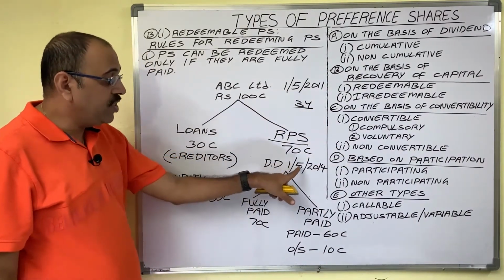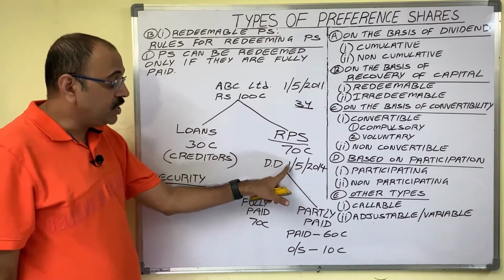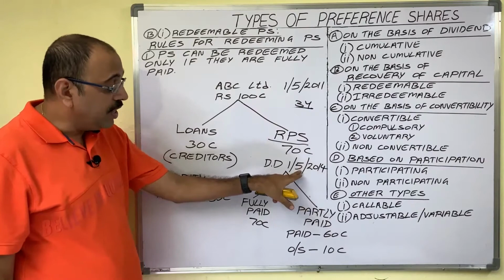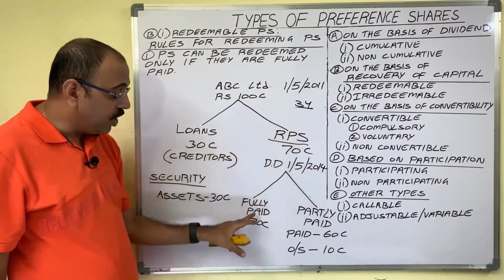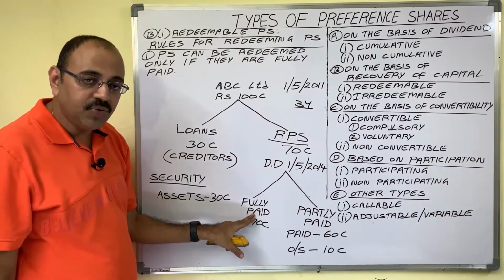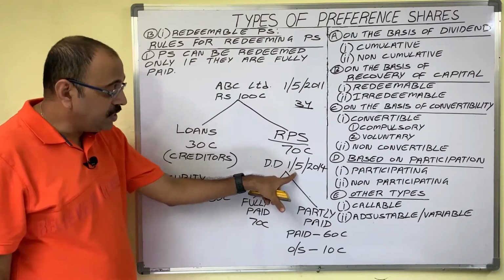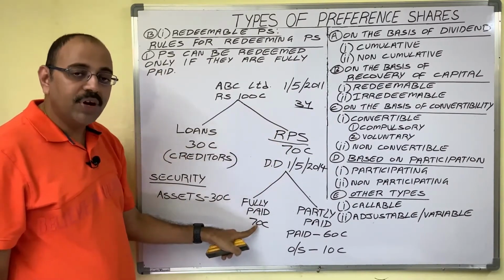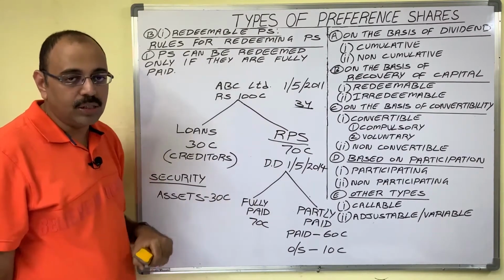Now due date of these shares is 1st May 2014. Suppose on that day these shares are fully paid shares. Means what? By that date company collected full amount 70 crore from the shareholders.